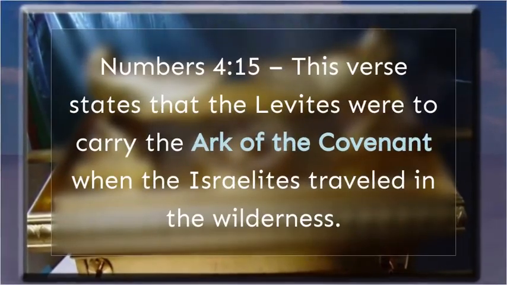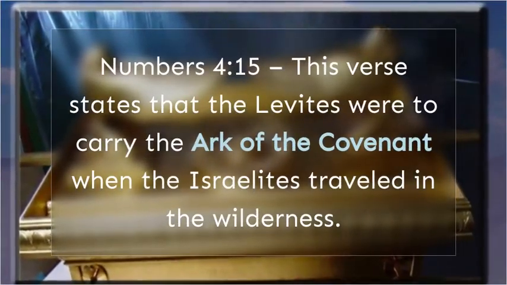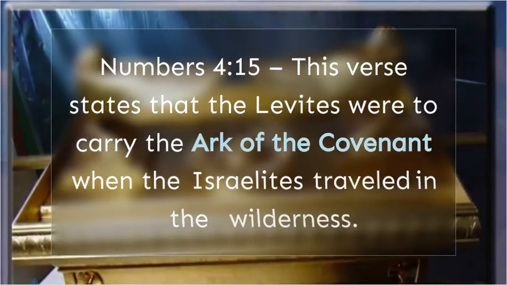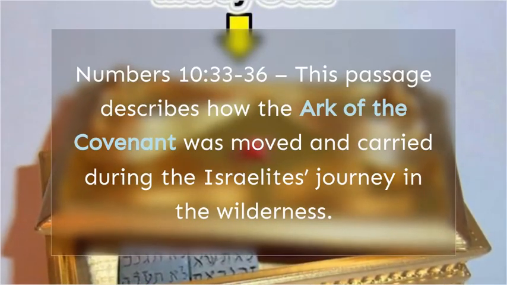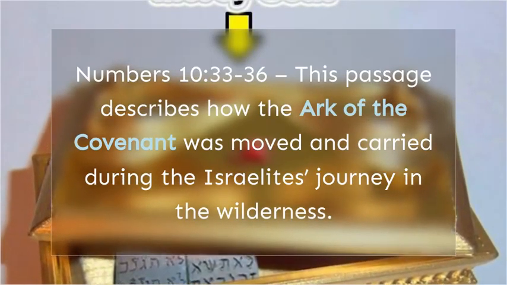Numbers 4:15. This verse states that the Levites were to carry the Ark of the Covenant when the Israelites traveled in the wilderness. Numbers 10:33-36. This passage describes how the Ark of the Covenant was moved and carried during the Israelites' journey in the wilderness.